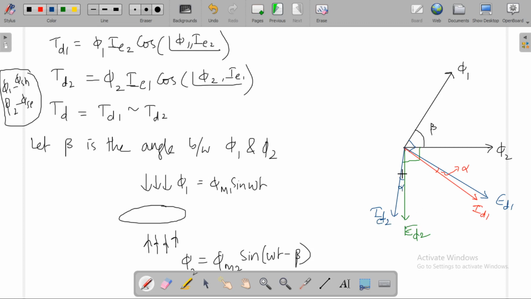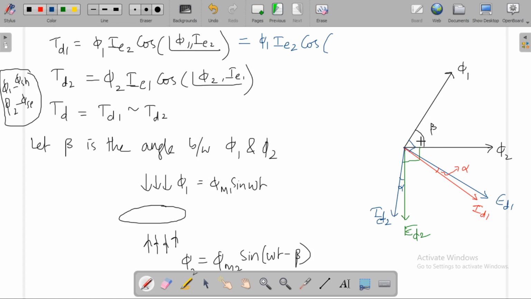Now, this will be equal to phi 1 IE2 cos of the angle between phi 1 and IE2. ID2 or IE2, both are the same. The angle from here to here is 90 degrees, so 90 plus alpha.